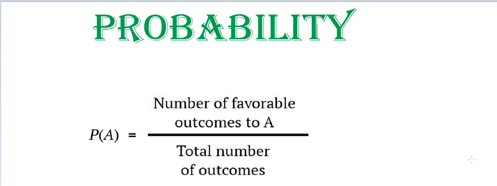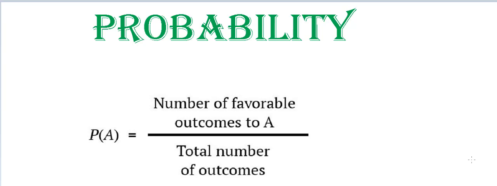For example, if you say today it will rain, right? How do you say it will rain today? By seeing the clouds, okay? So there are some events that happen which are known as the favorable events to A, right? If it's a rainy day, if it's a cloudy day, okay, it's a favorable event that it is going to rain today. So in probability there are two things.